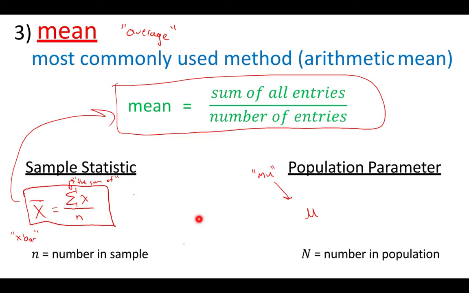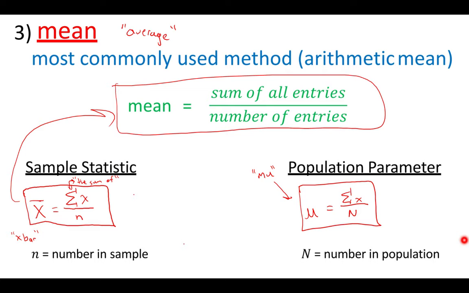Again, we'll see that as we move on. And it's the same formula. I just say mu equals the sum of all x's divided by capital N, because capital N represents the number in the population as opposed to the number in the sample. So it's the same formula. We just switch out some letters. Don't worry too much about if you use the right letter at this point.